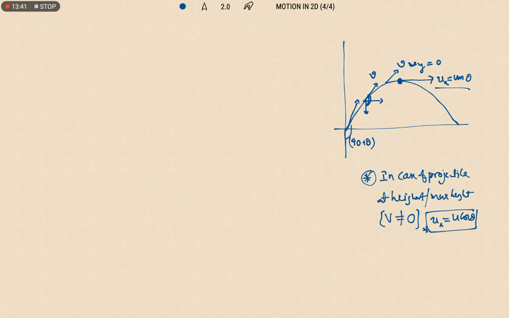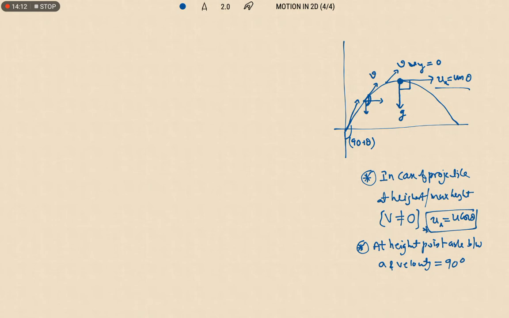In the same way, when it reaches the maximum height or highest point of the projectile motion, the angle between acceleration and velocity will be 90 degrees. So at the highest point, the angle between acceleration and velocity is equal to 90 degrees.